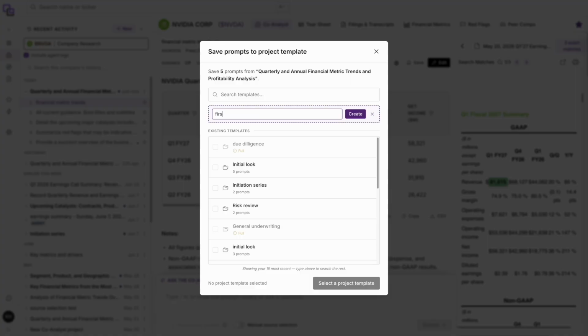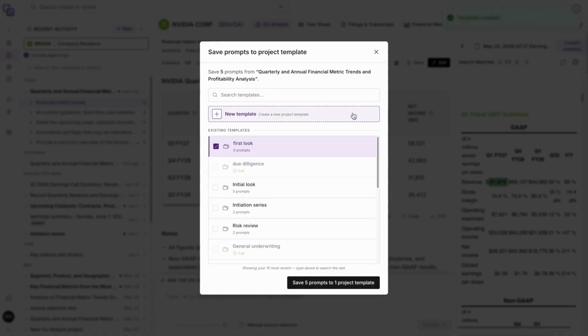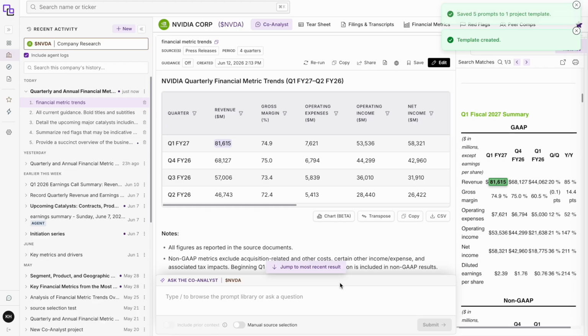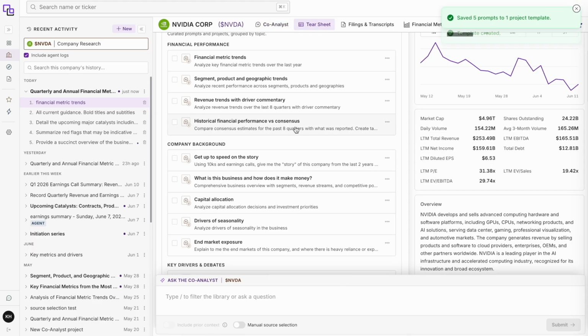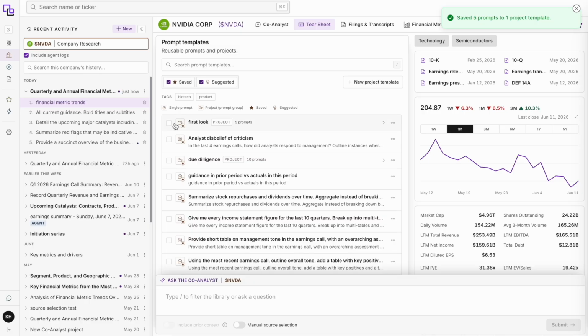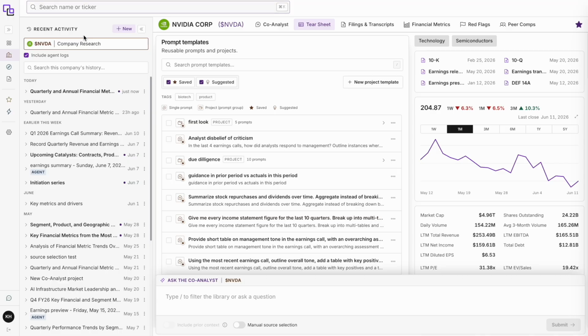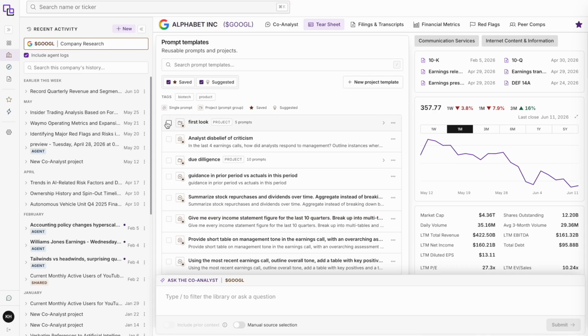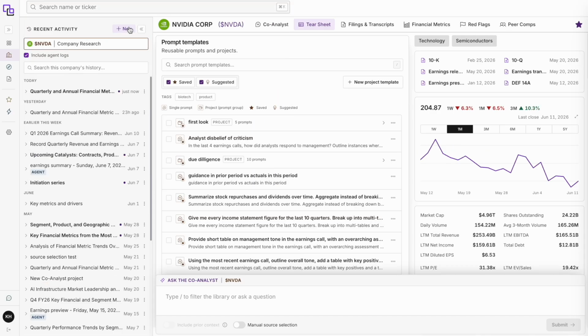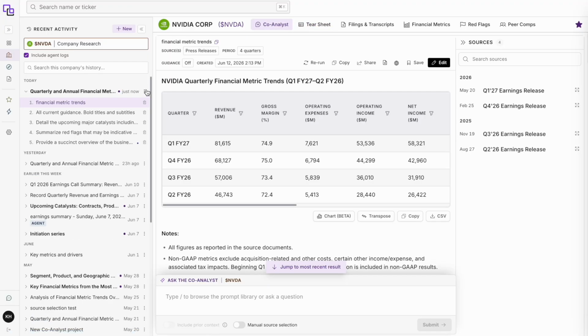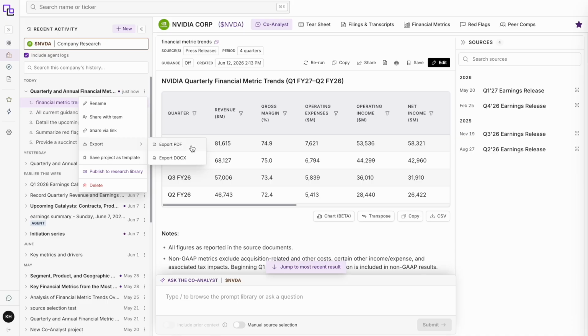So I'm going to call this First Look. Create, save 5 prompts to a project template. Now, this is going to appear under my saved prompts on every tear sheet, no matter which company I'm looking at. In addition, you can also export to PDF or doc the full project or share it with your team.